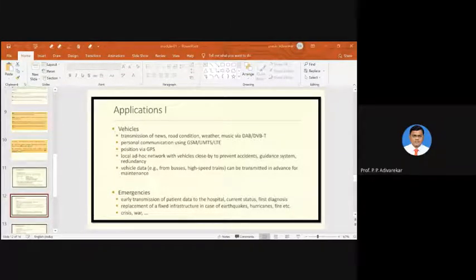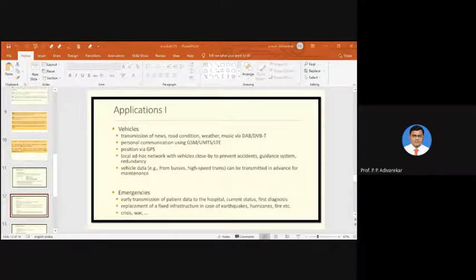Then the second thing is in the case of natural disasters, like an earthquake or hurricane, where there is no infrastructure left on a particular land after the disaster happened. Then we can use mobile communication on that particular land for communicating with our relatives, or for communicating with the people who are there on that land. So that is one more example.